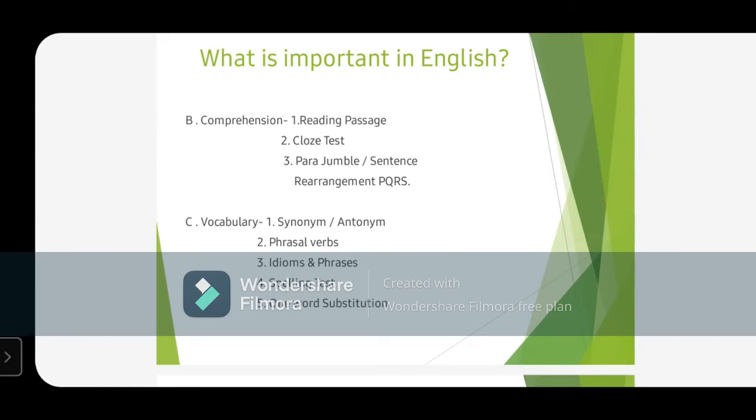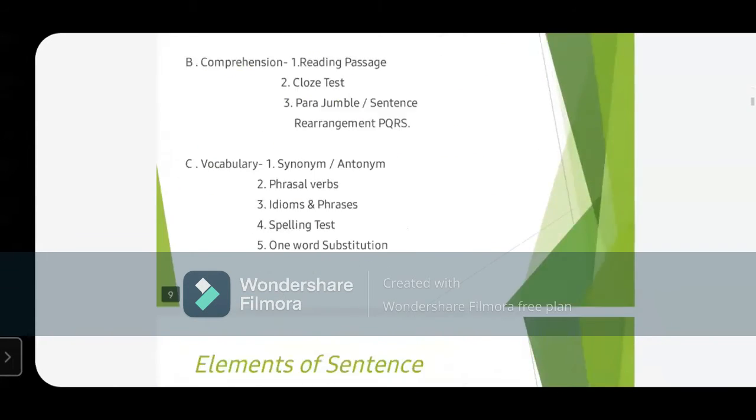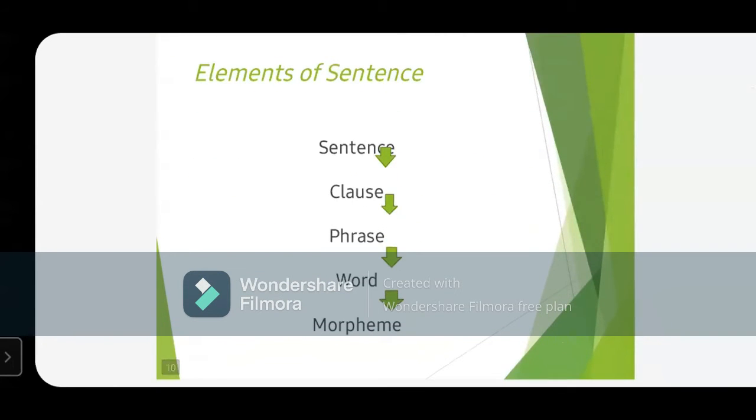And here we are going to focus on the first part, that is grammar. Fine, so we are going to read all this. So without wasting time, let's begin with our class, elements of sentences. चलिए हम एकदम बेसिक से स्टार्ट कर रहे हैं. सेंटेंसेस के एलिमेंट्स पे हम चलते हैं. And as you all can see, आपके सामने एक डायग्राम भी, एक फ्लो चार्ट है, आप देख सकते हैं.